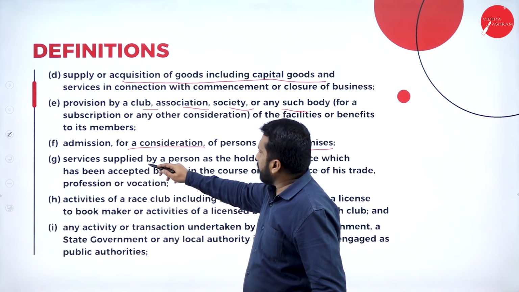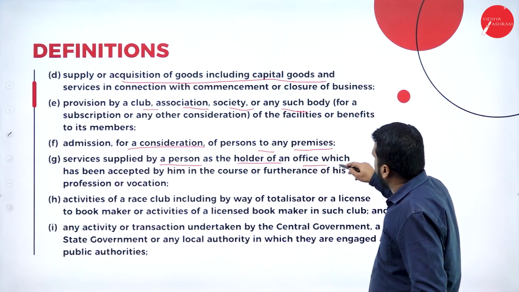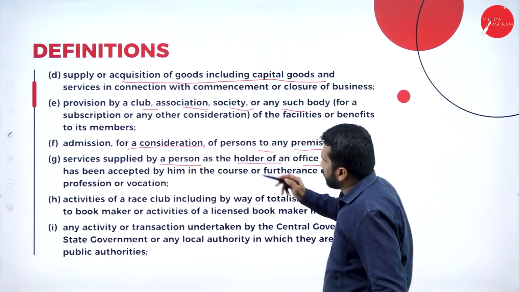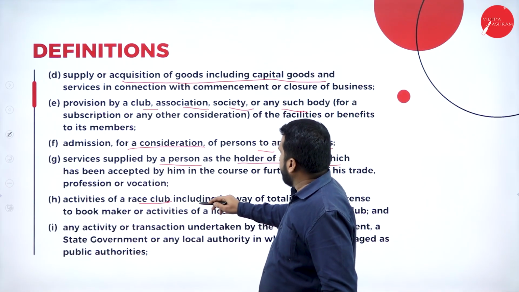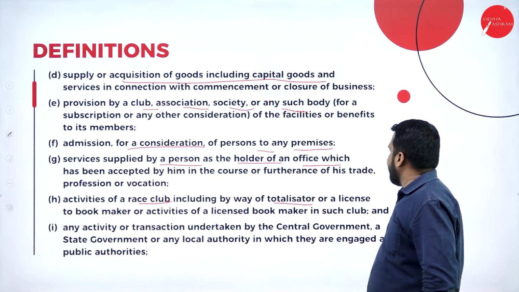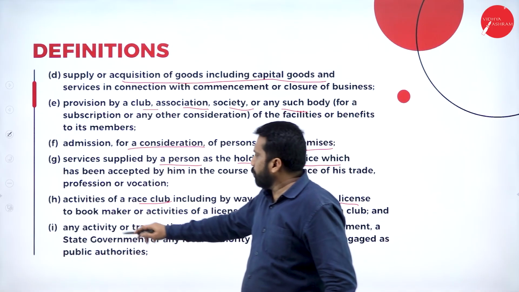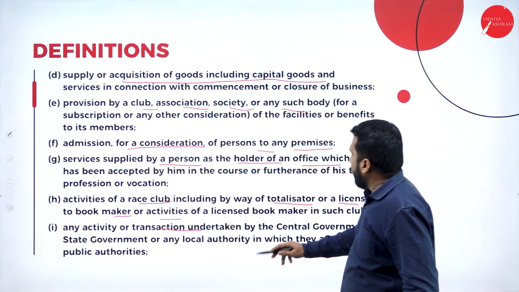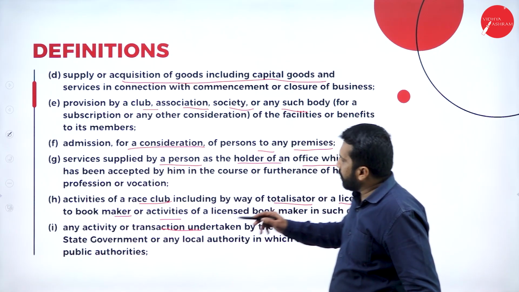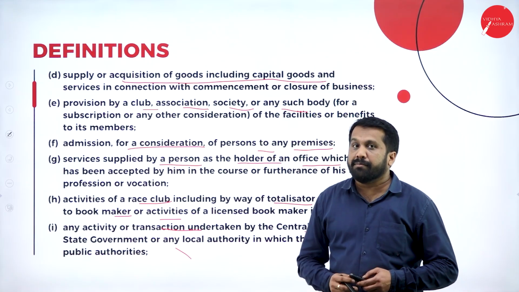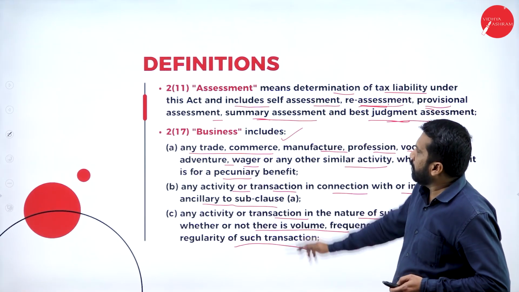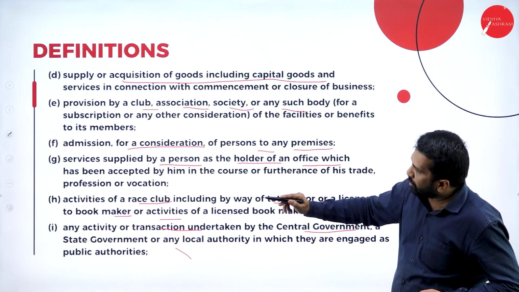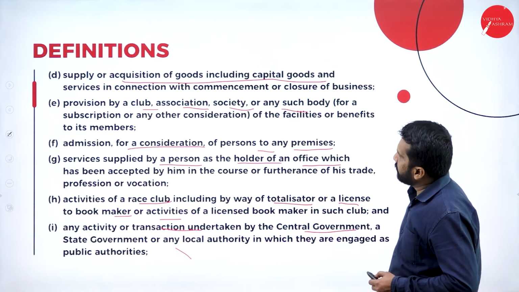Then services supplied by a person as the holder of an office. Then activities of a race club, including by way of totalizator or license to a bookmaker. The next one, any activity or transaction undertaken by the central government or a state government, all comes under business. Again, I'll go back to your previous definition. Business includes A, B, C, D, E, F, G, H, I, all considered as business.